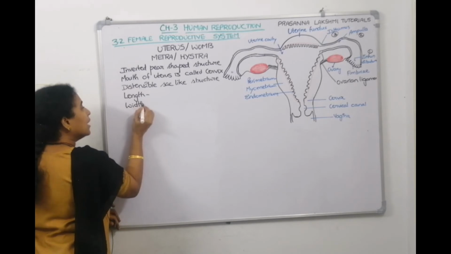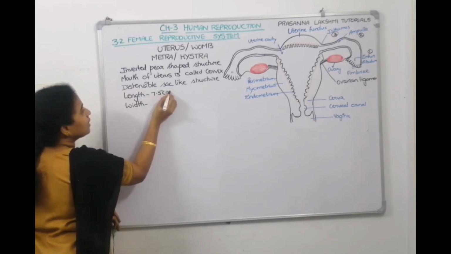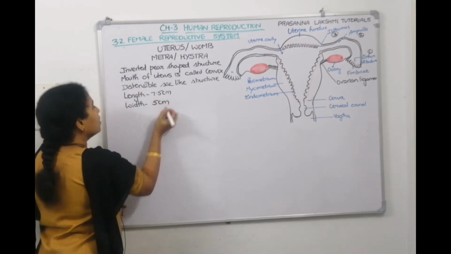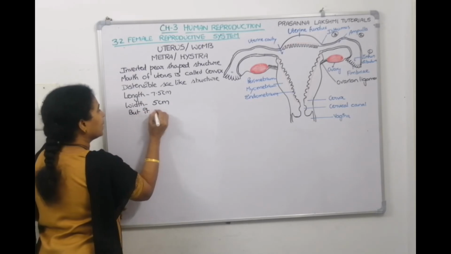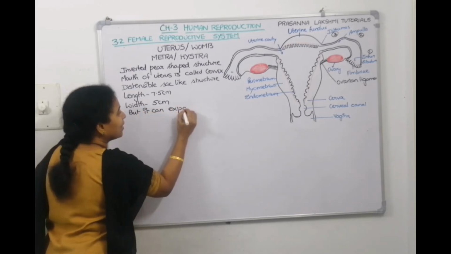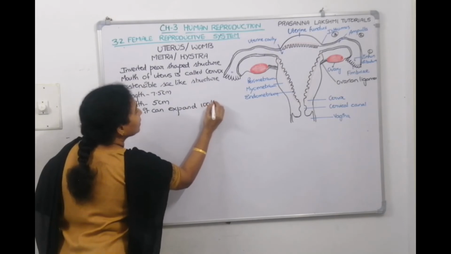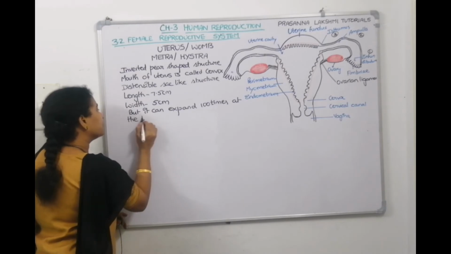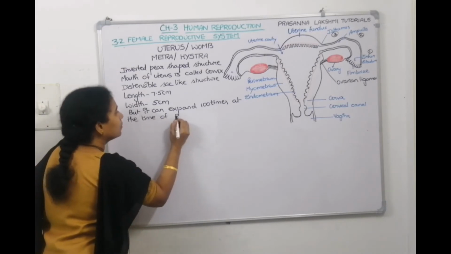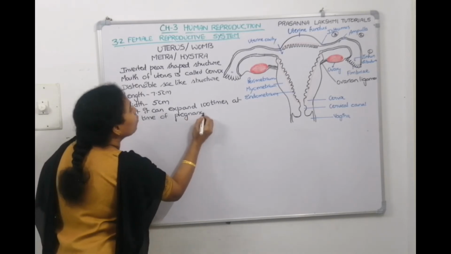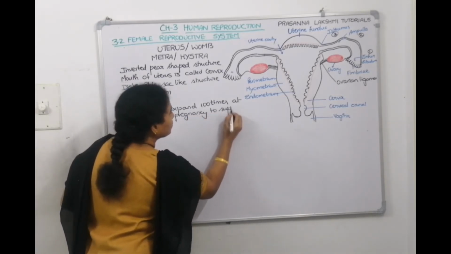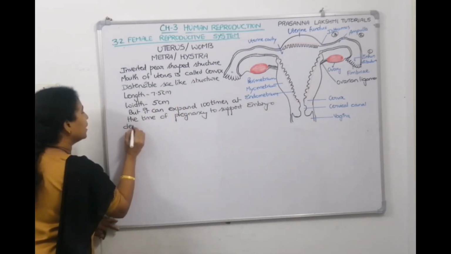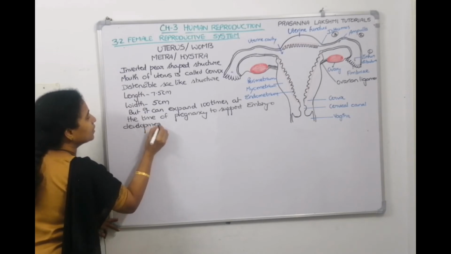What is the width? I told the length is 7.5 centimeters and the width will be 5 centimeters. But it can expand. It can expand 100 times at the time of pregnancy. When can it expand 100 times? At the time of pregnancy. Why? To support embryo development.